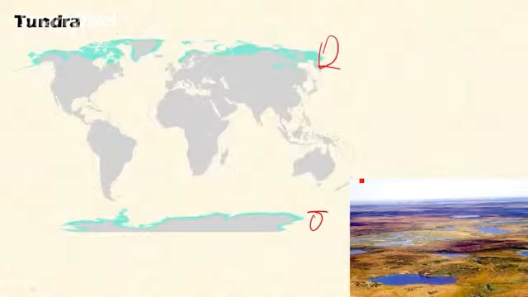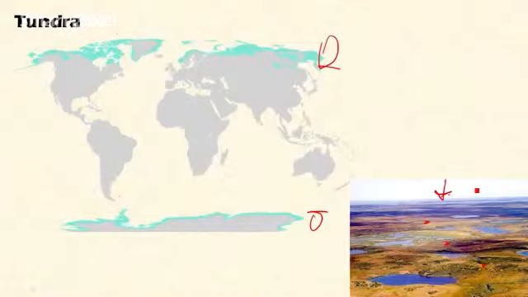This tundra biome is devoid of large trees. It includes only small sedges, grasses, and mosses. You can observe this area. It does not contain any tree life because of the harsh climatic condition of very cold, severe cold nature.